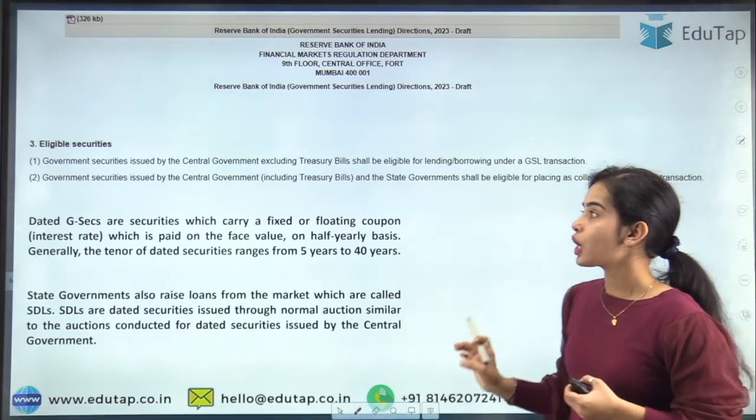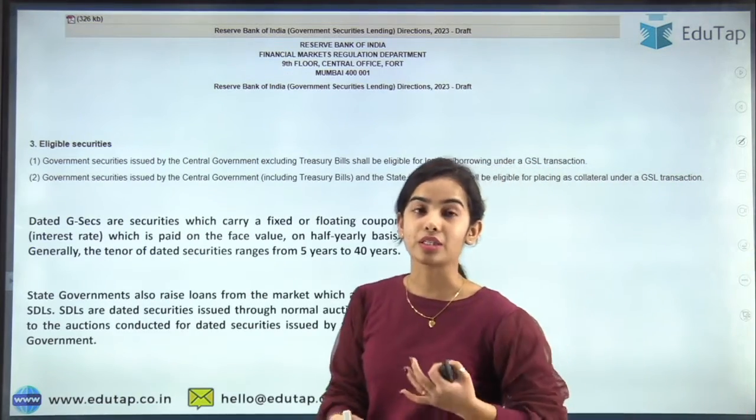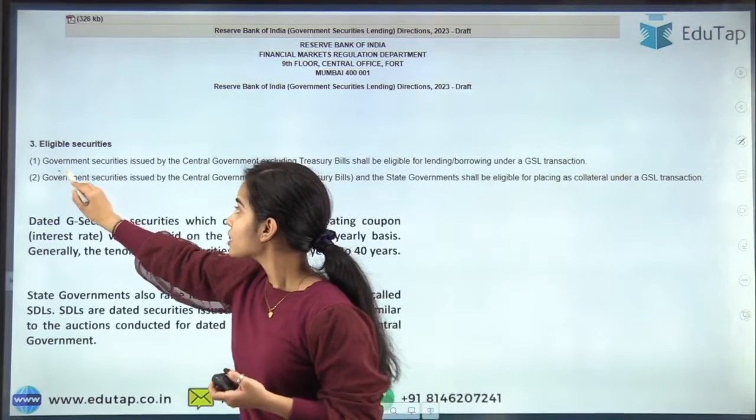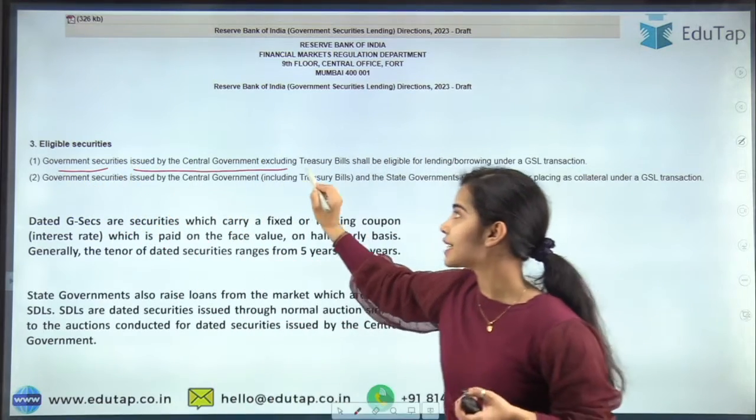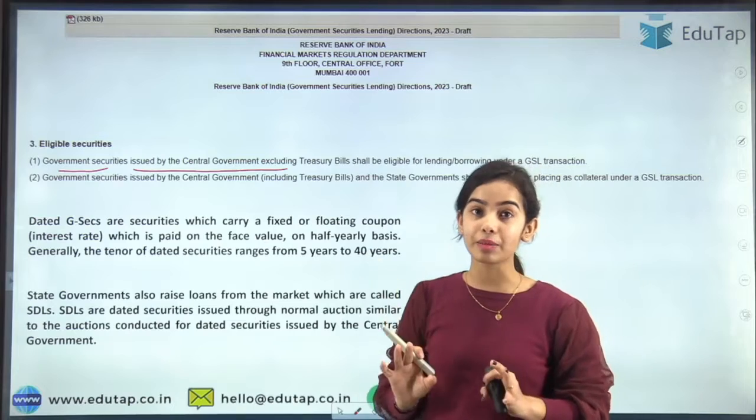Okay, so now coming to the eligible securities. The eligible securities are the government securities issued by the central government, excluding the T-bills.